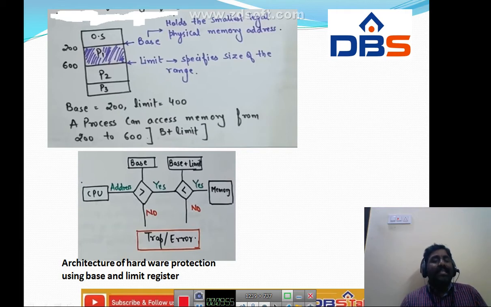Automatically? No, that means trap. Okay, so this is the architecture of hardware protection using the base and limit.